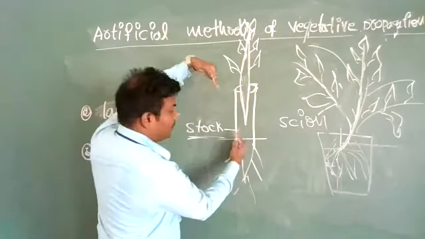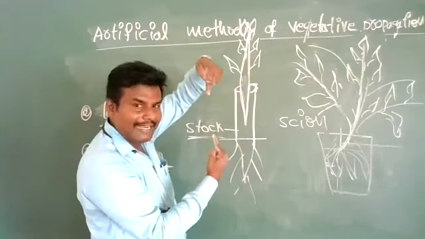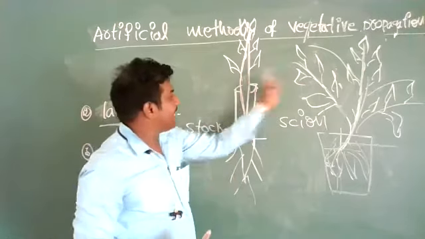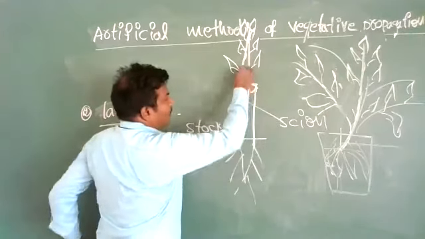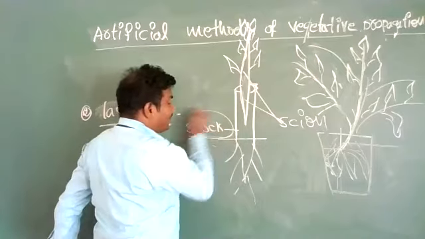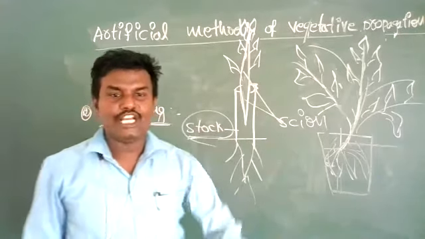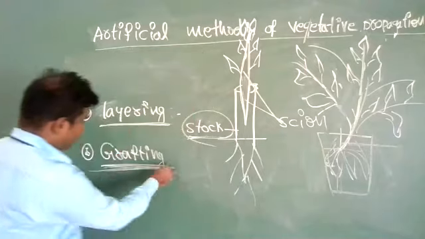Then the scion collects nutrients from the stalk. It will grow as a new individual. This is called grafting.